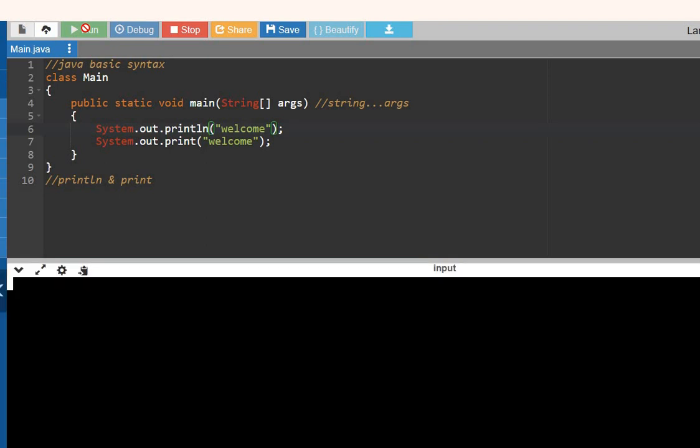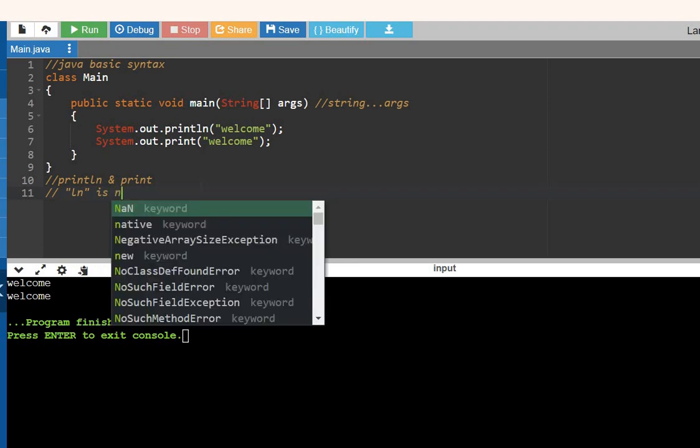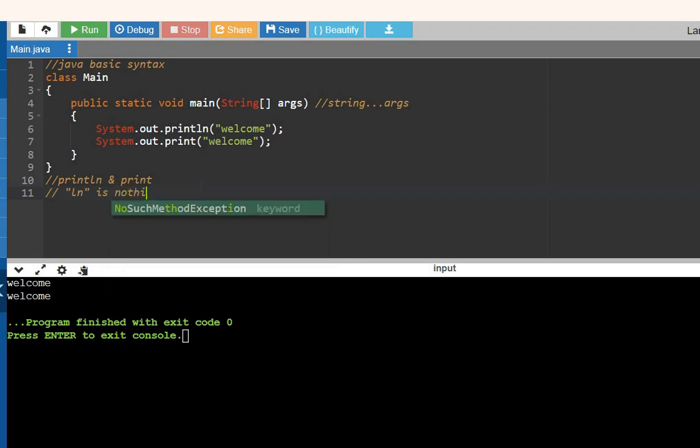It will go to the new line. See, the welcome comes down. Before, it was printing welcome, welcome. But now it is going to print welcome, new line, welcome. The ln here, make a note clearly, that ln is nothing but the new line character.